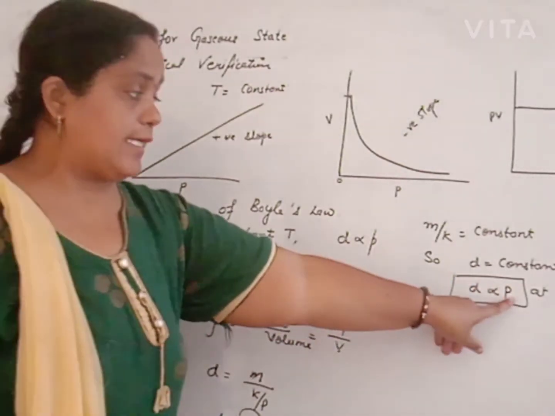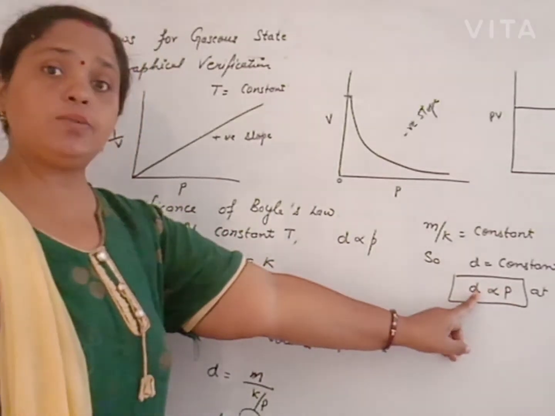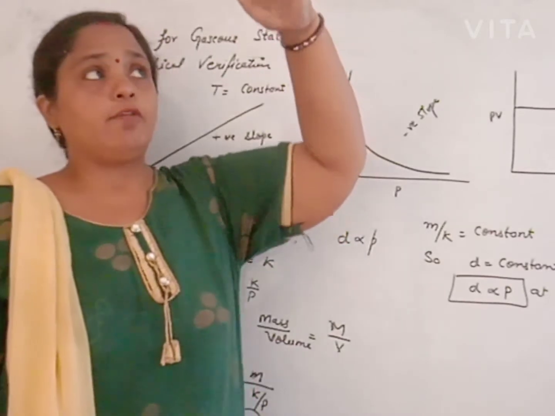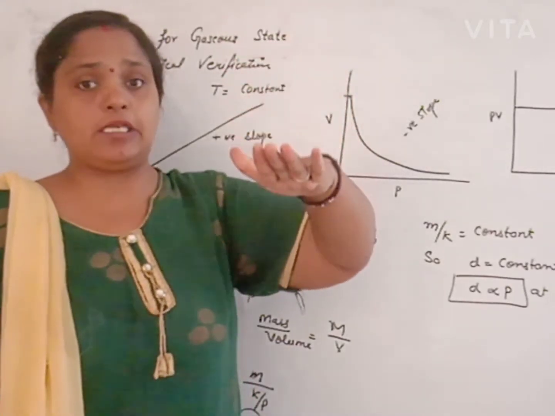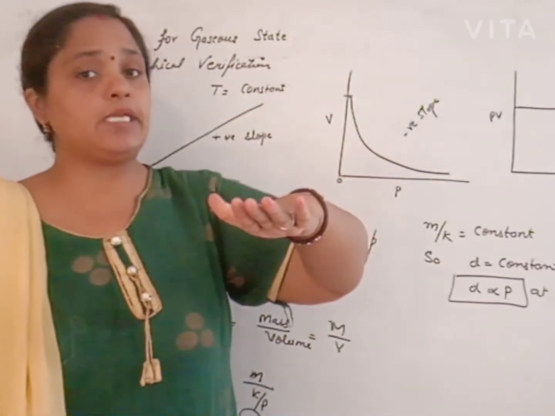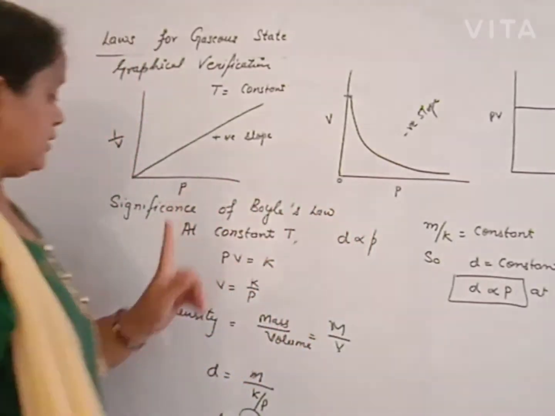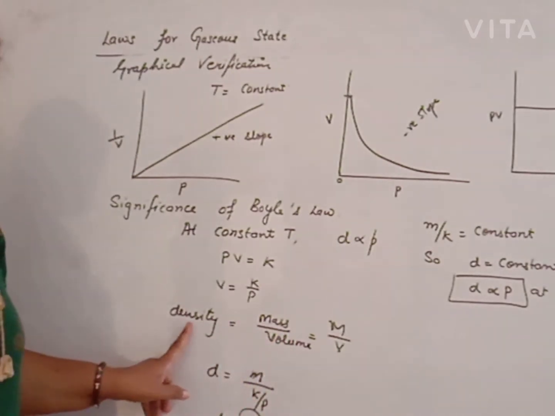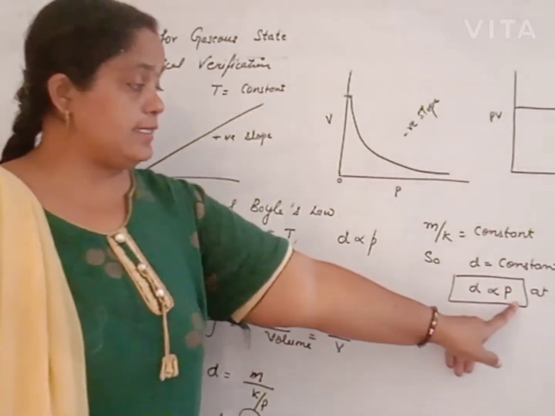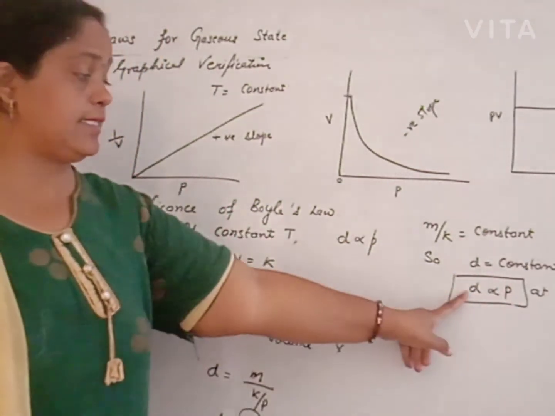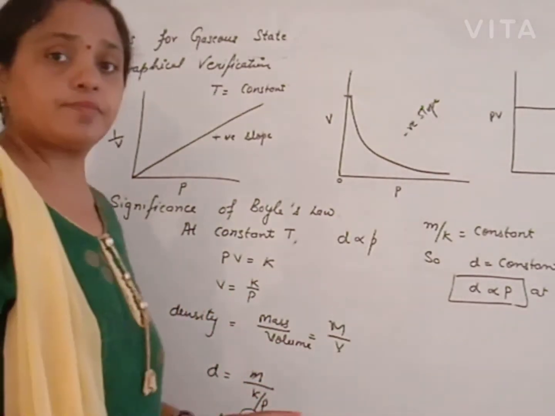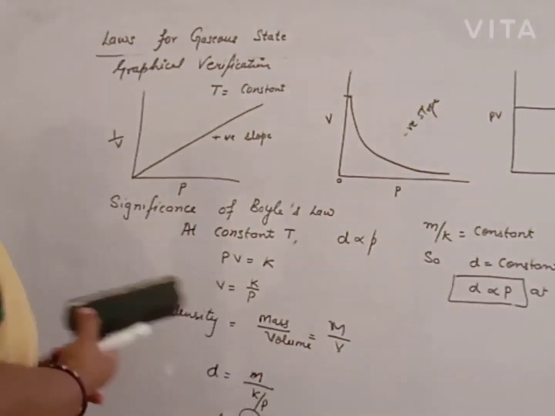As the pressure of a gas increases, the density of the gas automatically increases. At high volume, density is low. When we increase the pressure, volume decreases, and by decreasing the volume, density automatically increases. Density is equal to mass upon volume. If volume increases, density decreases. But if we increase the pressure, volume decreases, density increases.